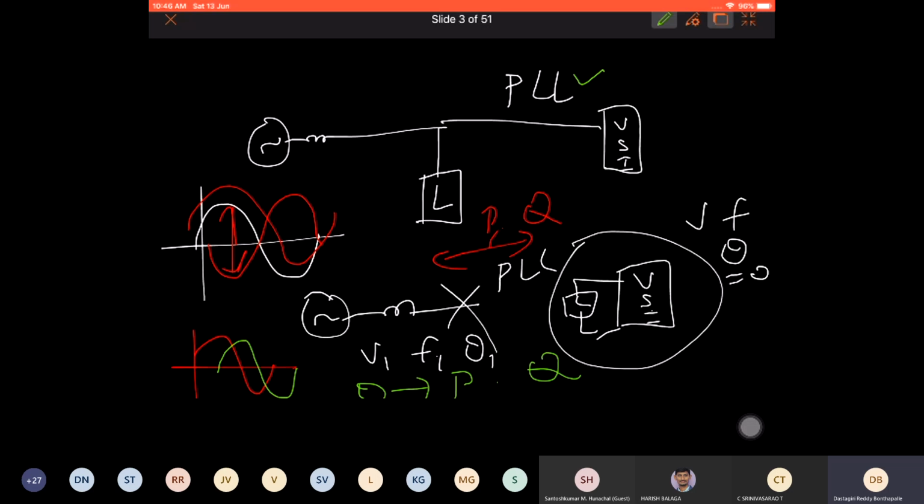But if the converter is already feeding a load, then you cannot simply turn on PLL and go and integrate with some grid, because there will be instantaneous changes in the two references that the converter gets. So this is also one important thing that you need to make sure. If the converter is already feeding a load, you cannot simply turn on PLL and integrate to a certain grid.